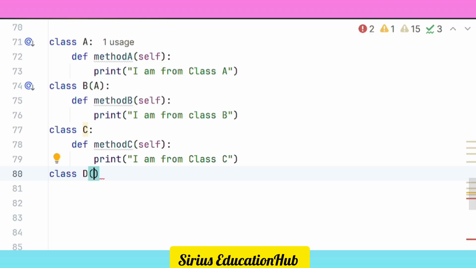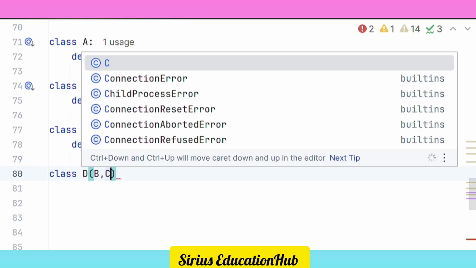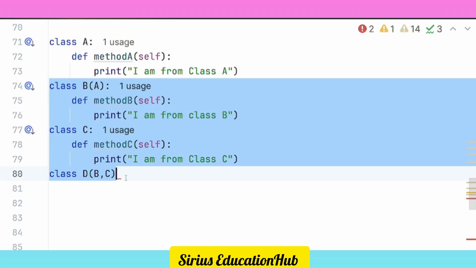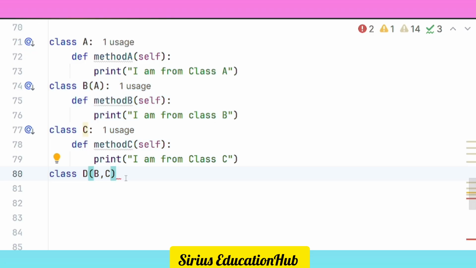Now create one more class, the child class, the derived class, class D. I will derive the properties of class B as well as class C. It will derive its properties from class C as well as from class B. It means that between these three classes, it is a multiple inheritance, a multiple type of inheritance.